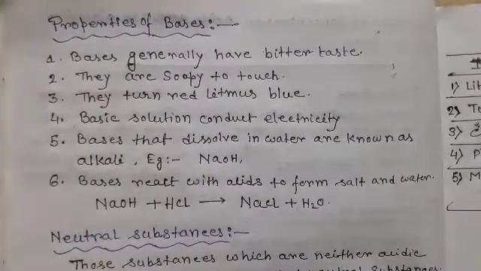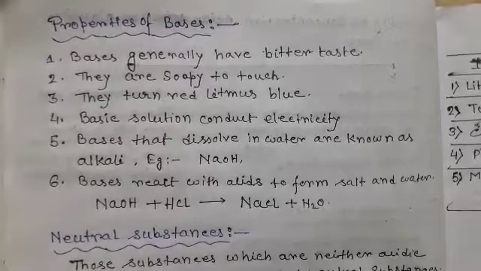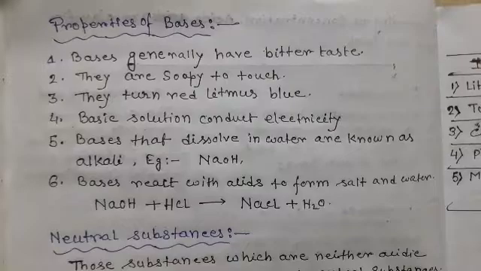That means when a base dissolves in water, it forms an alkali. But not all bases dissolve in water. That is why all alkalis are bases, but all bases are not alkalis. For example, aluminum hydroxide and ferric hydroxide do not dissolve in water. That is why they are bases but not alkalis.